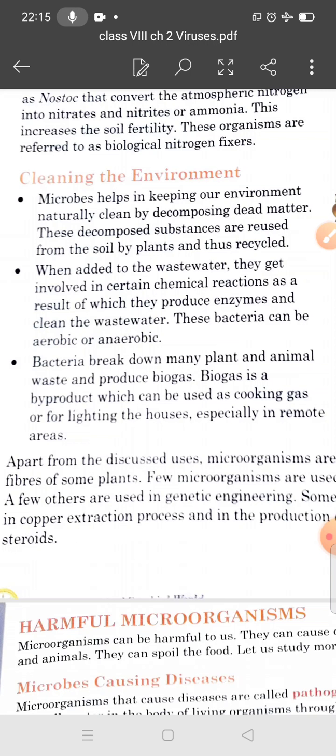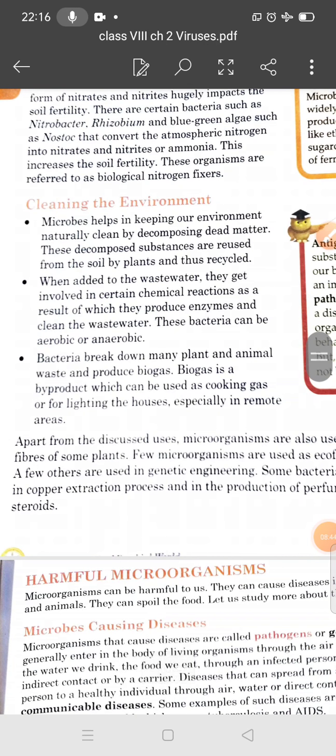Students, certain bacteria are used to clean up oil spills, thus reducing the impact on water bodies. So they are known as pollution fighters. I hope you understand, students, we have discussed cleaning the environment.